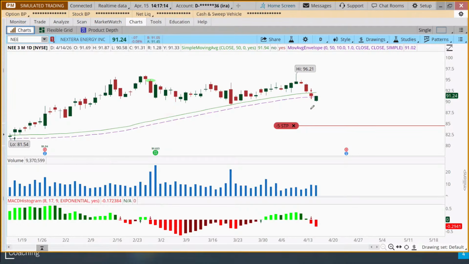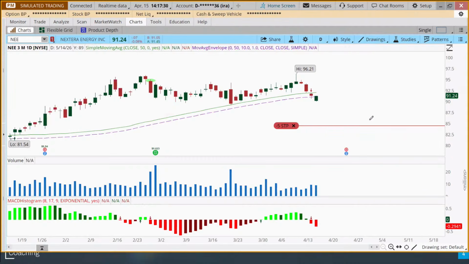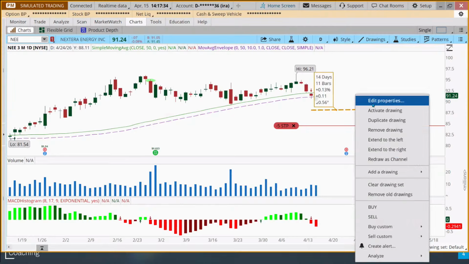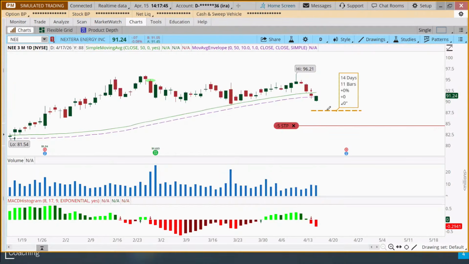So the low today is 90.58. Let's jump over here into our calculator. 90.58 times 0.97. That tells us where our stop can be adjusted to. So 87.86. Let's go up to our drawing tools. Let's draw a line there, 87.86. We'll just put it right there. Right click, edit properties. 87.86. Make this the same number. And then click OK. That's where the stop should go based on the rules.